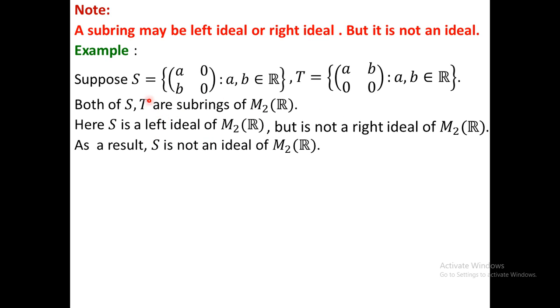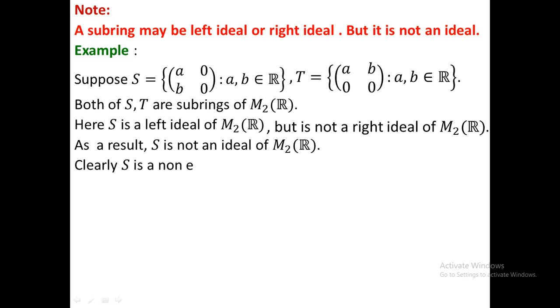Here I clarify for the set S, but I don't calculate the nature of T, that is whether T is an ideal or not. Please calculate it yourself. After calculation you can see that T is a right ideal but it is not a left ideal. However, in this video I discuss the nature of S, that is whether it is an ideal or not. At first you have to check whether S is a subring or not.